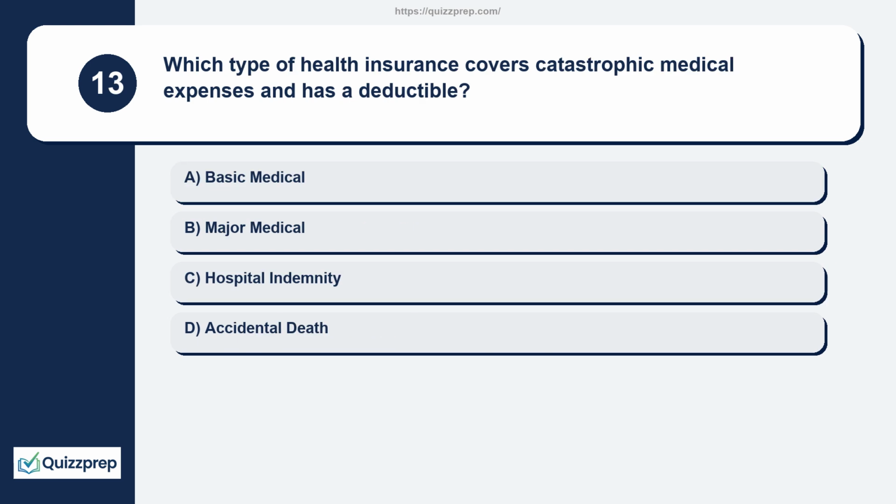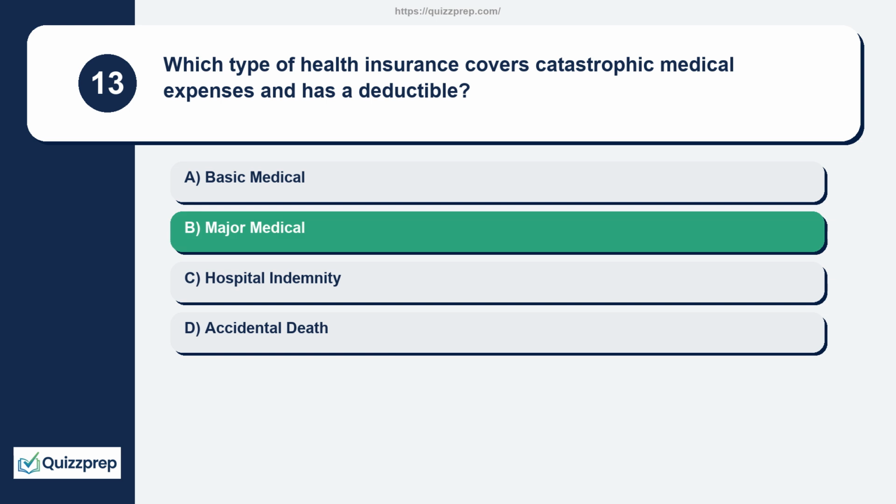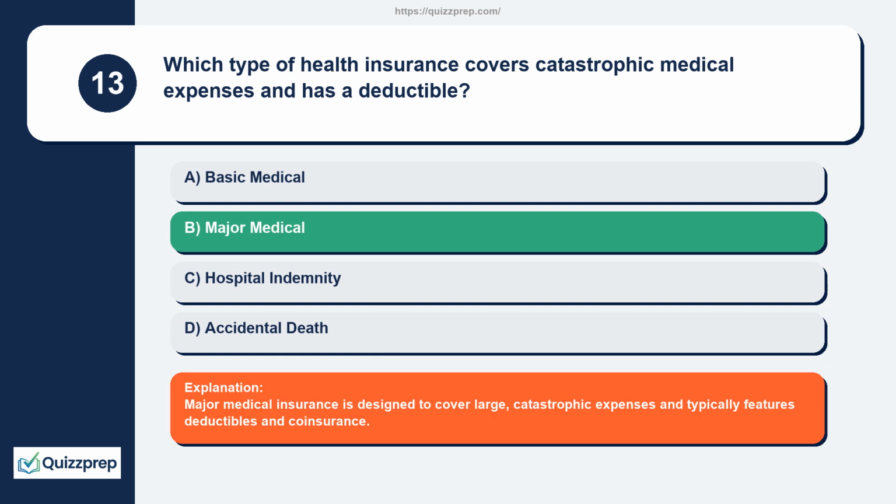Question 13. Which type of health insurance covers catastrophic medical expenses and has a deductible? Basic medical, major medical, hospital indemnity, accidental death. Major medical insurance is designed to cover large, catastrophic expenses and typically features deductibles and coinsurance.